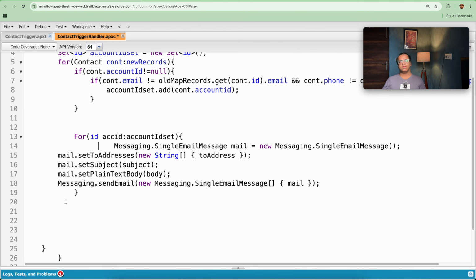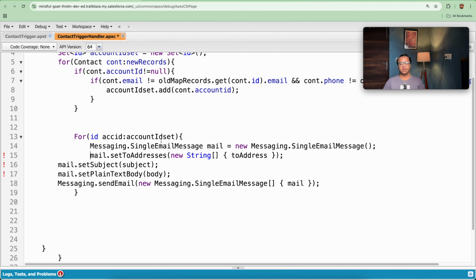So what is the first line? In order to send an email, we use Messaging.SingleEmailMessage. We create an object for this and we send an email with this. So here we are initiating the email which we need to send. Let's forget this line first, that is setToAddresses. Here we will be adding the email addresses of the persons to whom we need to send an email. After that, let's set the object.